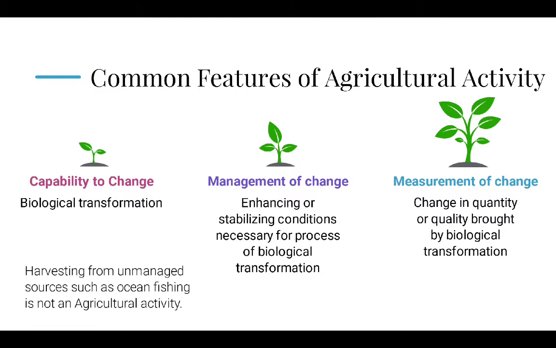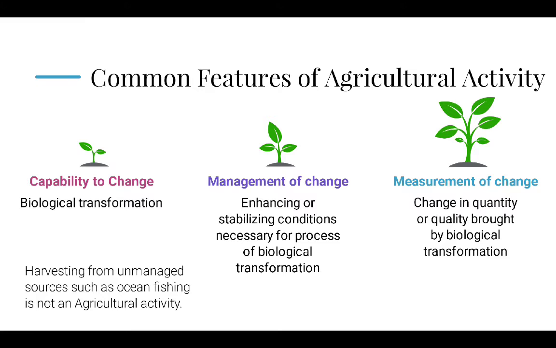The common features of agricultural activity are: 1. Capability to change, 2. Management of change, 3. Measurement of change. The capability to change is that there will be a biological transformation. The management of change is that there will be an enhancement or stabilization of conditions necessary for the process of biological transformation. The measurement of change is the measurement of change in quantity or quality brought by biological transformation.